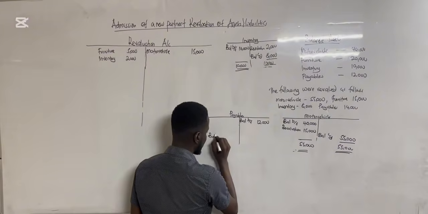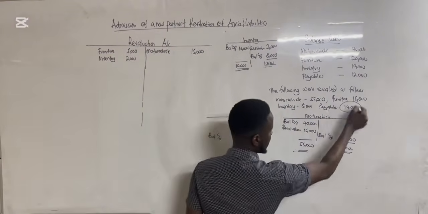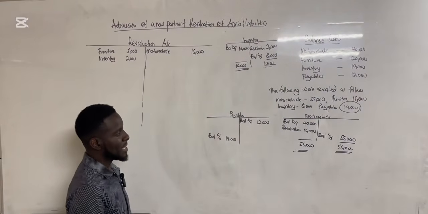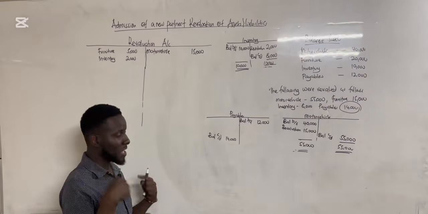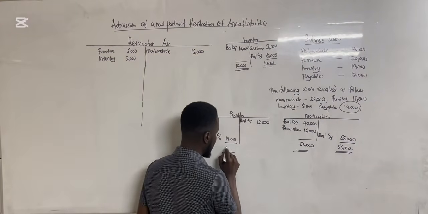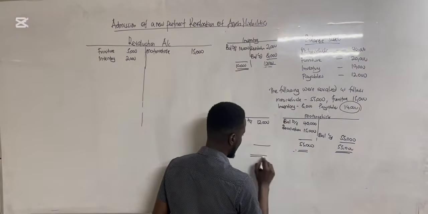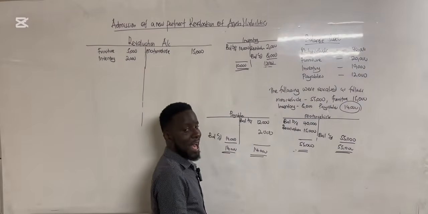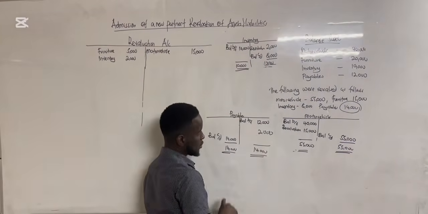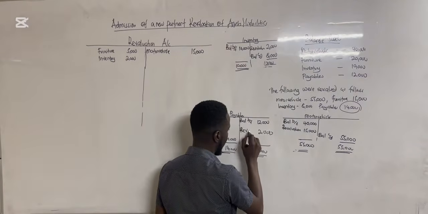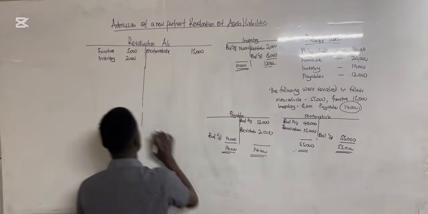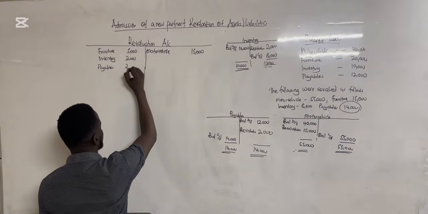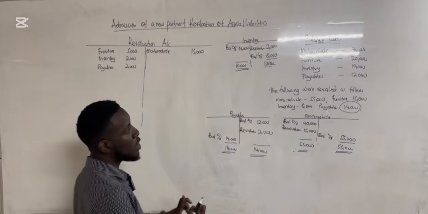Then my balance carried down is going to be 14,000. So I'm going to bring the 14,000 here. It means that my payables increased in value by 2,000. So once I balance this off, I'm going to put 14,000 here. So the increase is 2,000. Remember, as liabilities are increasing, we credit. So I'm going to call this one revaluation, and then I'm going to debit the revaluation account with payables, and I'll put 2,000. So this is how we do our revaluation.